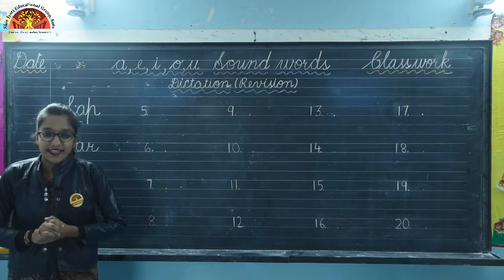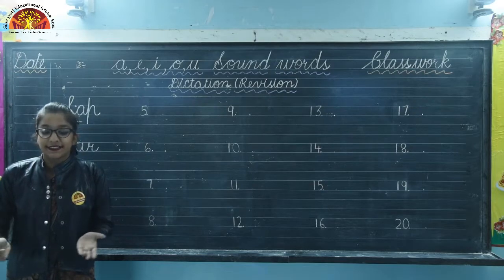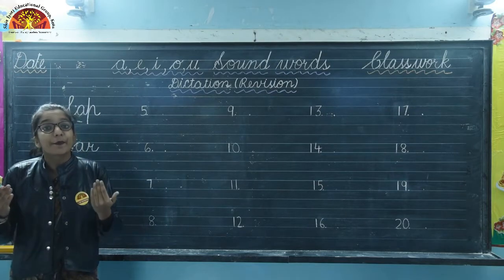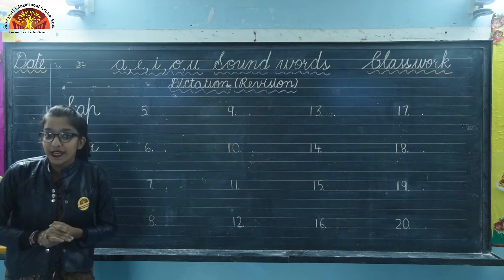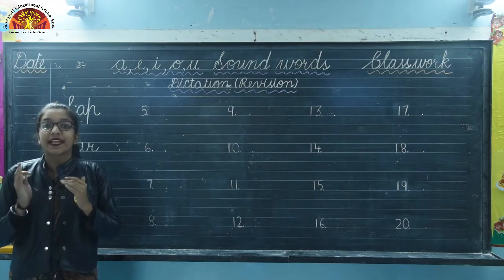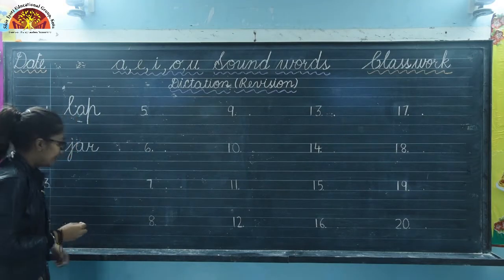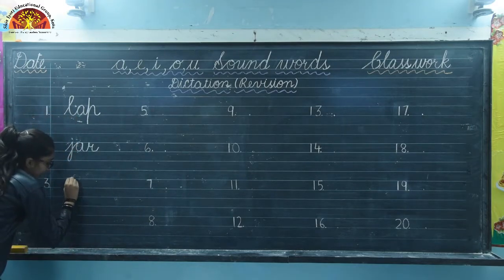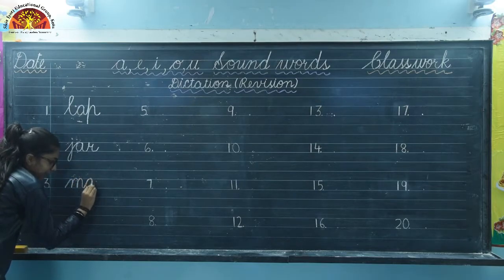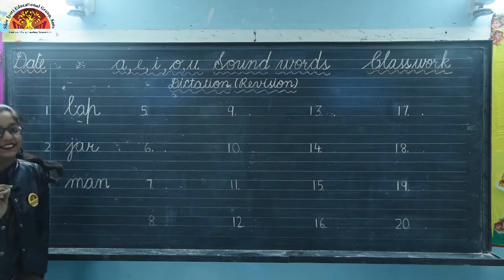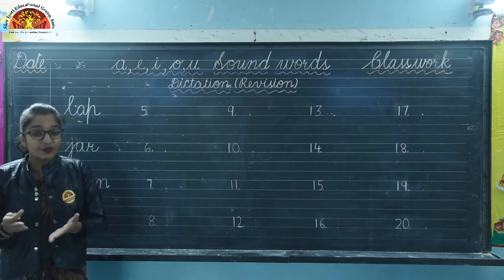Okay, come to next one. Our next word is man. Next word is man. So, what is the spelling? M-A-N, man. So, let's write. M-A-N, man.